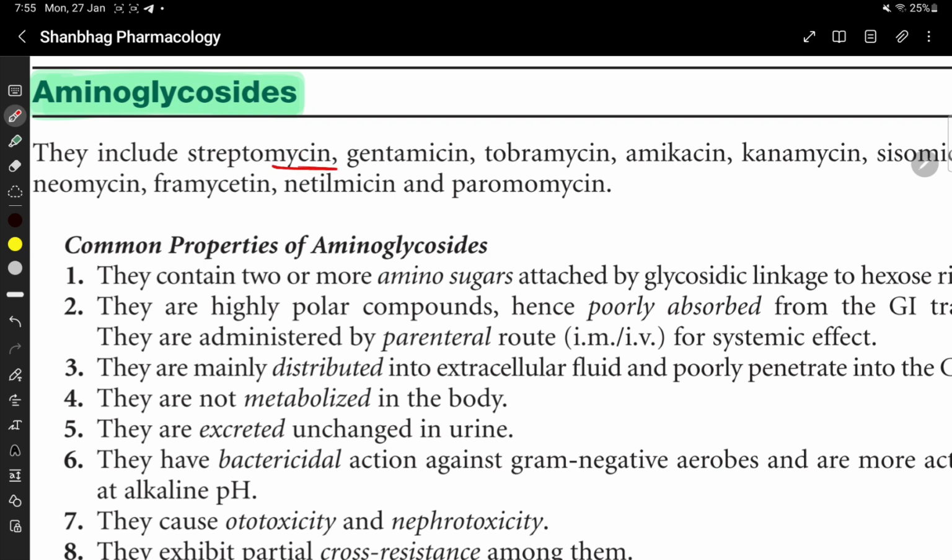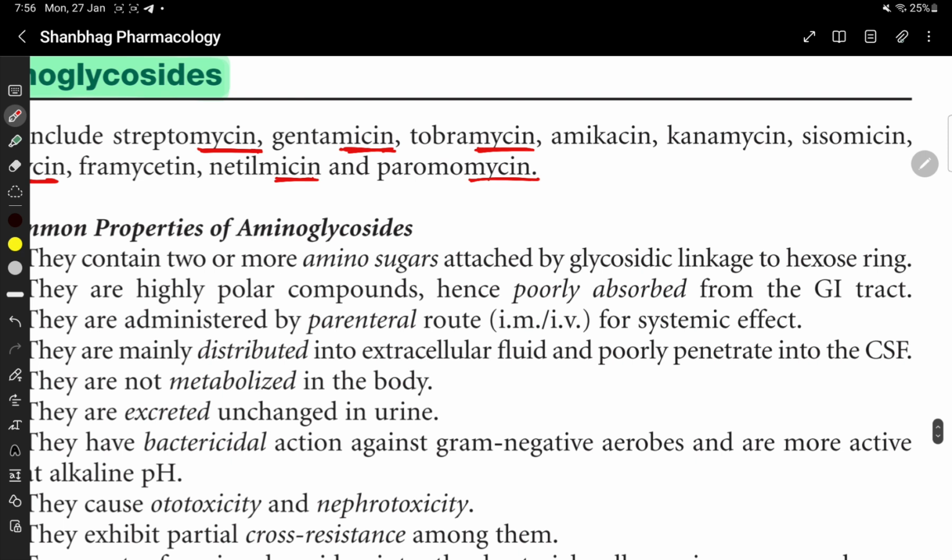They include streptomycin, gentamicin and tobramycin, netilmicin, paromomycin. So these drugs ending with mycin, they are aminoglycosides. Streptomycin, gentamicin, tobramycin, netilmicin, paromomycin and neomycin. Also kanamycin, then amikacin and framycetin.